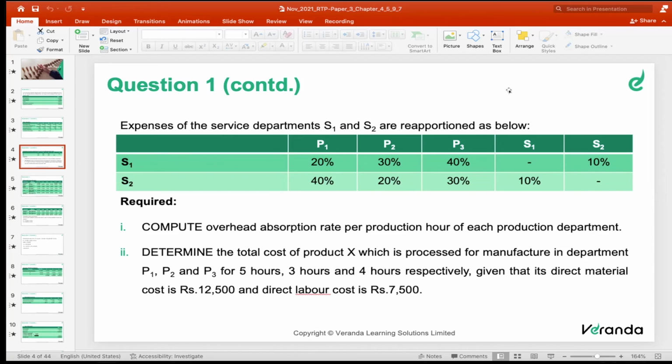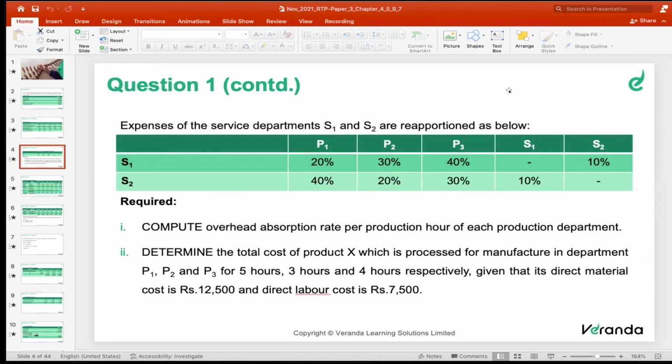Another one is the repeated distribution method. Simultaneous equation. Another one is the repeated distribution method. Clear? Even in the examination, they won't specify the problem. You have to solve it by way of direct distribution, stepladder method, reciprocal method, simultaneous equation or repeated distribution. It is our duty to identify.